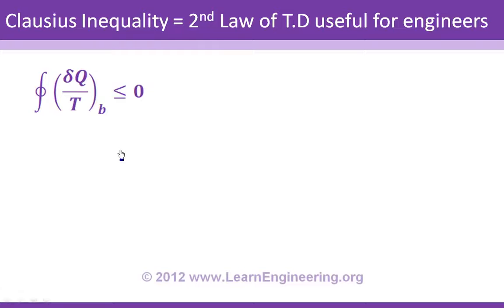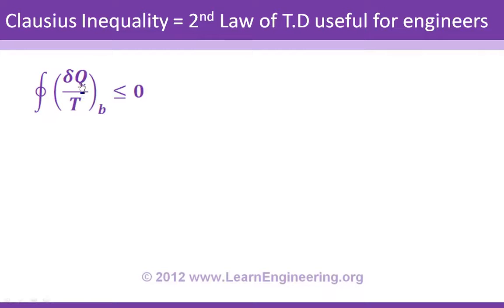We will analyze this. You can see this is a cyclic integral. So you are integrating some quantity over a cyclic process, and here I have put B. B denotes the boundary of the cycle. So you are integrating some quantity along the boundary of a cyclic process.